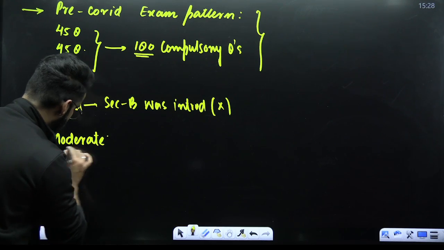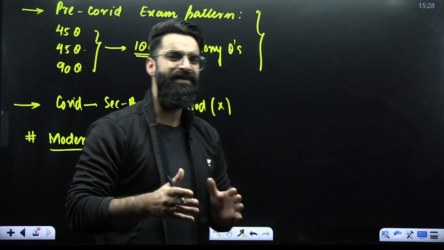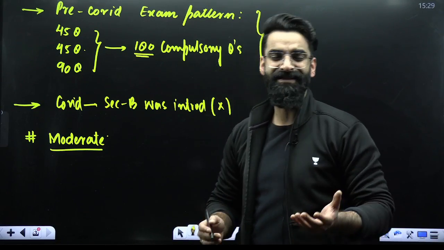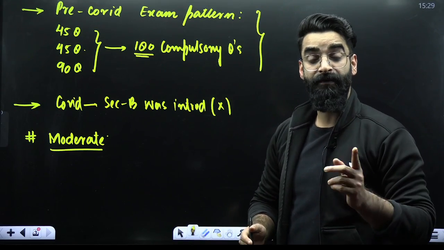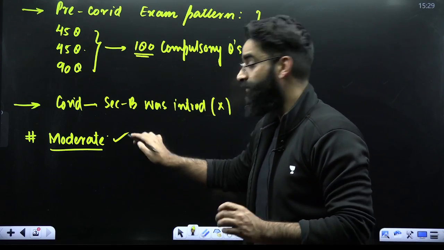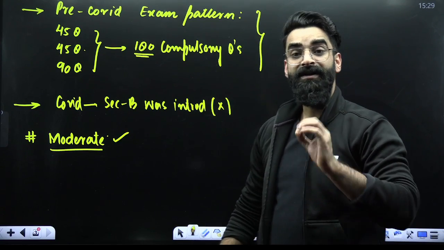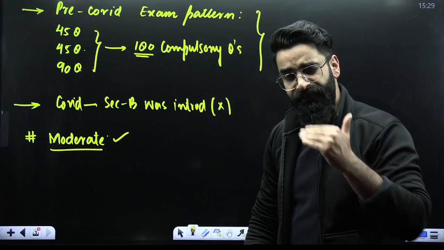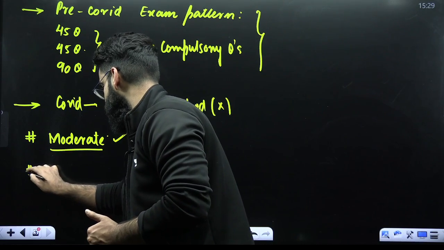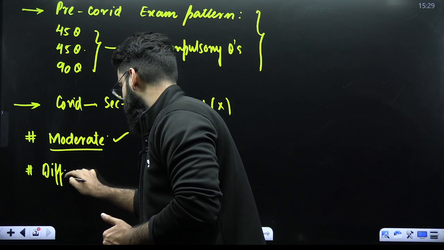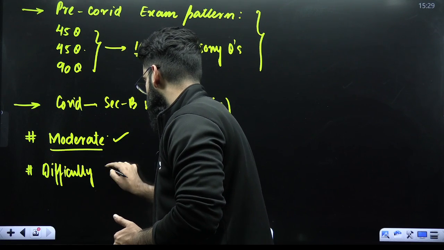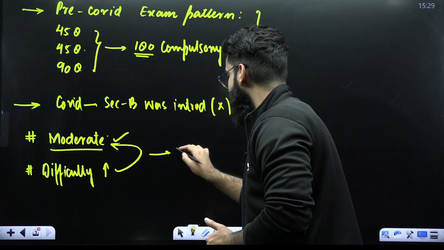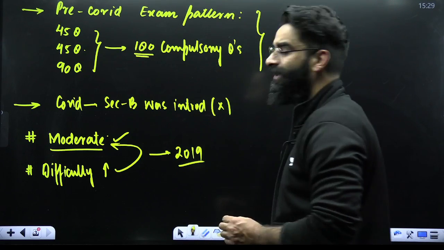It was moderate, right? Now, for the last 4 or 5 years, the questions were coming out to be very easy. But if you check the paper of 2018, 2019, the question paper was moderate. So my dear students, the NTA is going to repeat the same format. That means the difficulty level of the examination is going to increase. It's going to be similar to what you used to see in the year 2019, 2018, etc.